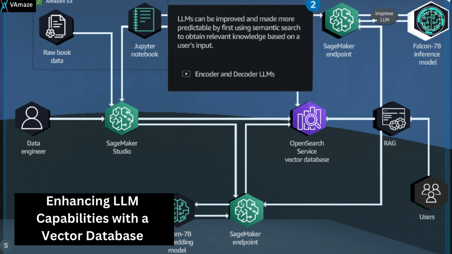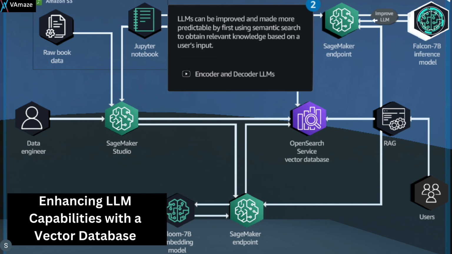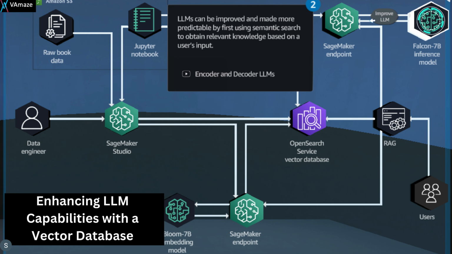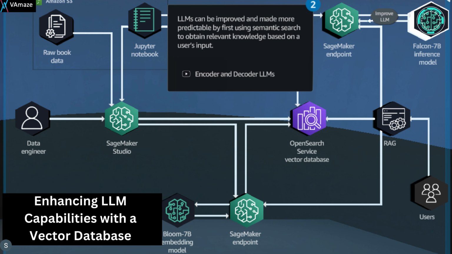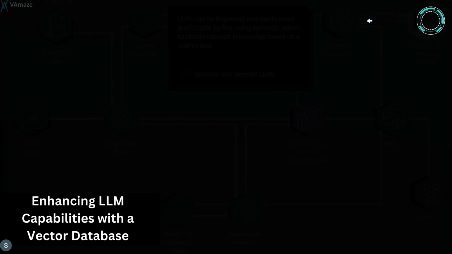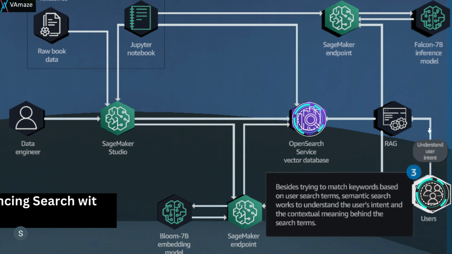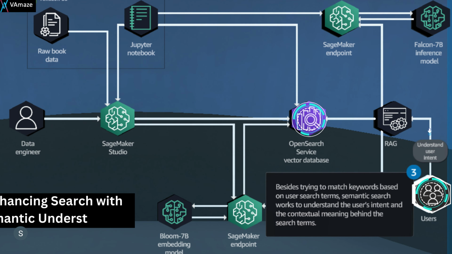Large language models can be enhanced and made more reliable by integrating semantic search. This process helps the model retrieve relevant knowledge from the user input before generating a response, resulting in more accurate and predictable outputs. Enhancing search with semantics is what this slide focuses on.